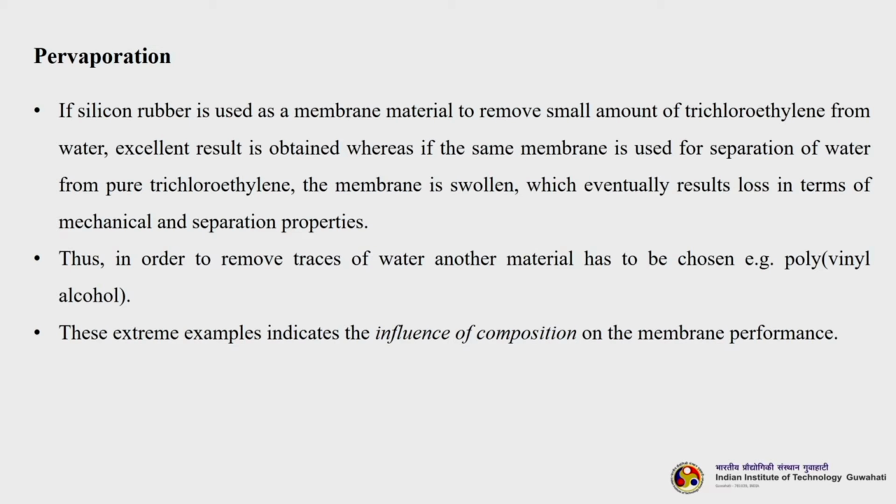When we are using polyvinyl alcohol, that time the membrane is getting swelled. When I am using silicon rubber, the membrane is not getting much swelled, and I am getting a desirable flux and very good separation properties. So, in order to remove traces of water, another material has to be chosen, as for example polyvinyl alcohol. These extreme examples indicate the influence of composition on the pervaporation performance.